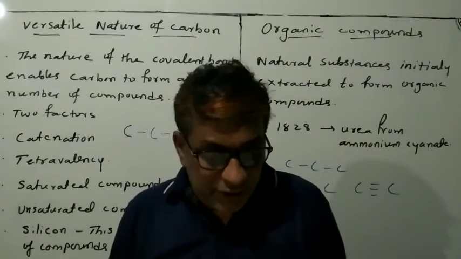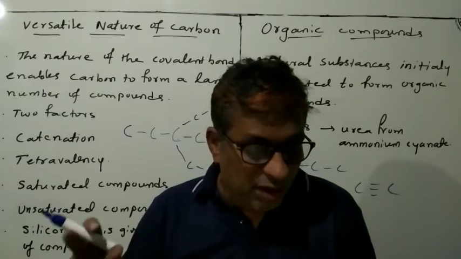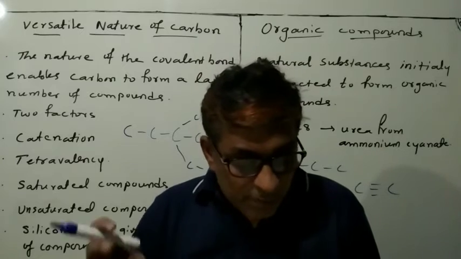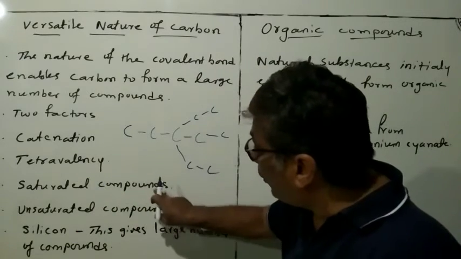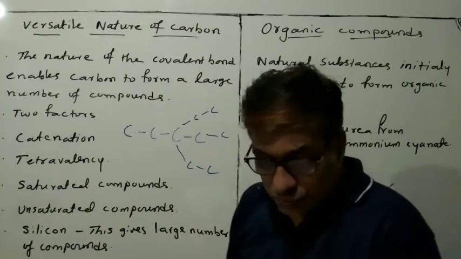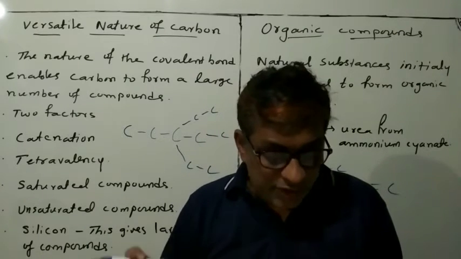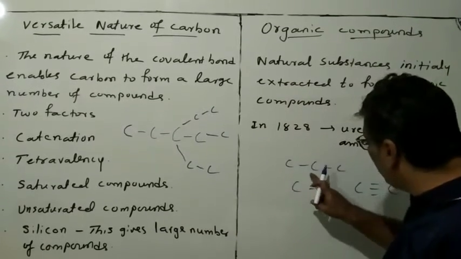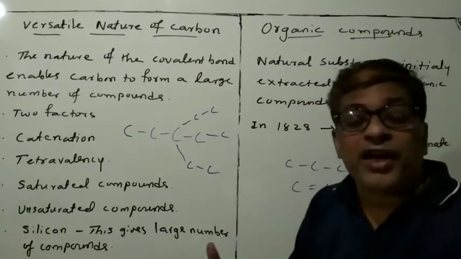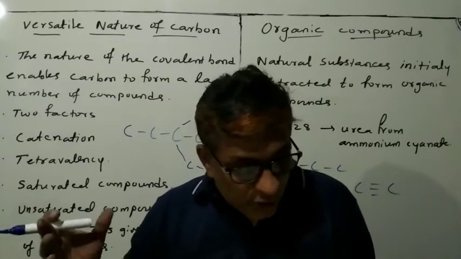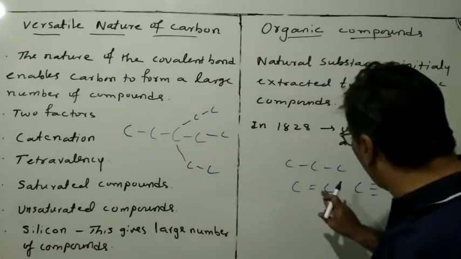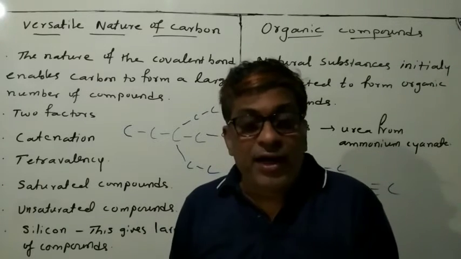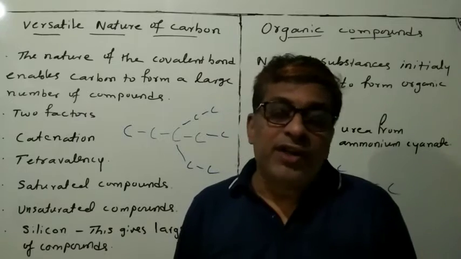Now here two headings we are studying: what are saturated compounds and what are unsaturated compounds. The compounds of carbon which are linked by only a single bond between the carbon atoms are called saturated compounds. The compounds of carbon having double or triple bonds between their carbon atoms are called unsaturated compounds.